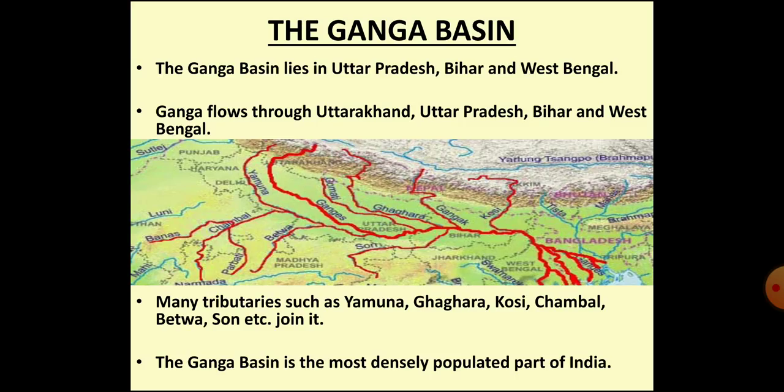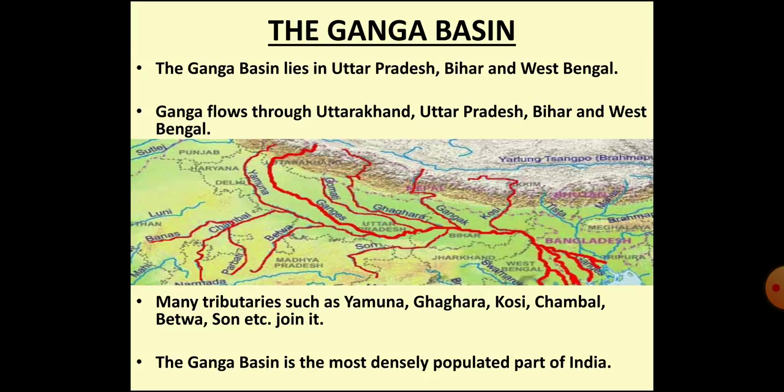Then comes the Ganga basin which lies in Uttar Pradesh, Bihar and West Bengal. The name of this basin is given on the name of the most sacred river of Hindus, the Ganga river. Do you know, children, that Ganga originates from the Gangotri glacier in the Himalayas and then it flows through Uttarakhand, Uttar Pradesh, Bihar and West Bengal?